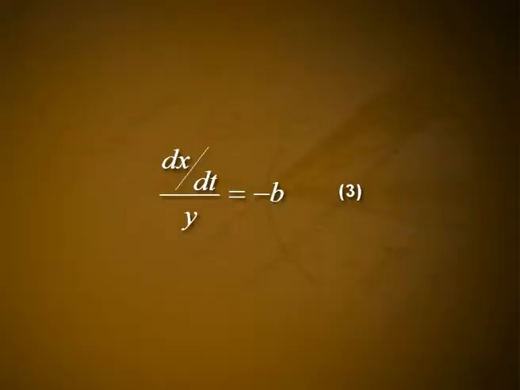Observe that the combat loss rate of the X force per individual combatant in the Y force is given by dx/dt divided by y is equal to minus b. Thus, b is a measure of the average effectiveness in combat of each member of the Y force. A similar explanation can be given for the term C x(t).